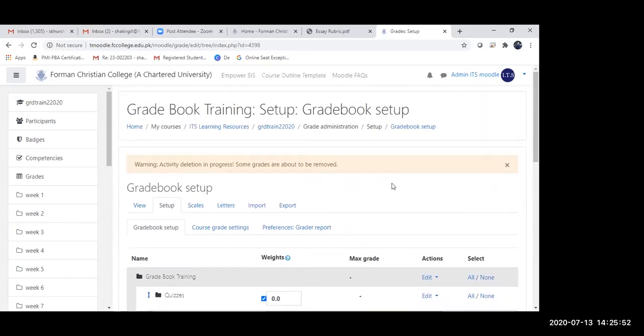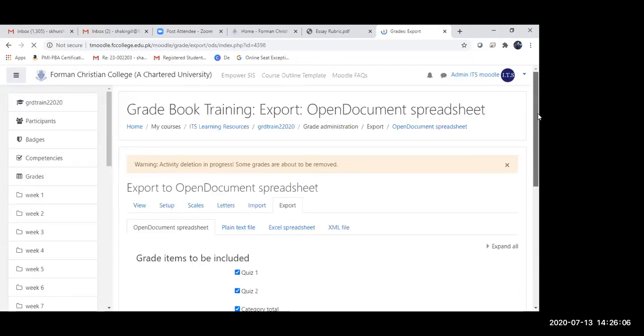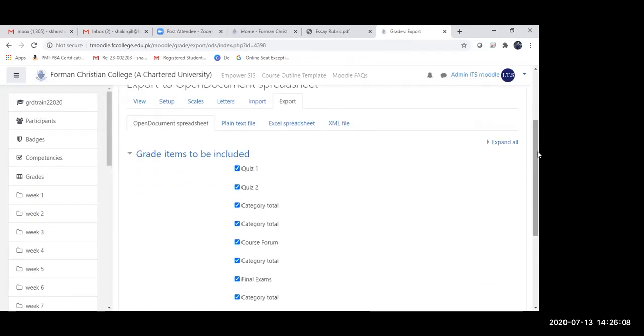How do we do that? First of all, we need to go to this export. Right under the gradebook setup, there are options, and the last option is export. So first we go there. The reason I'm going to the export is we need to get a format where we can actually add the scores and then upload it into Moodle.